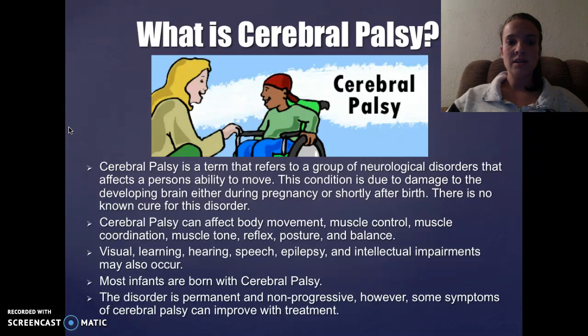What is cerebral palsy? Cerebral palsy is a term that refers to a group of neurological disorders that affects a person's ability to move. This condition is due to damage to the developing brain either during pregnancy or shortly after birth. There is no known cure for this disorder.